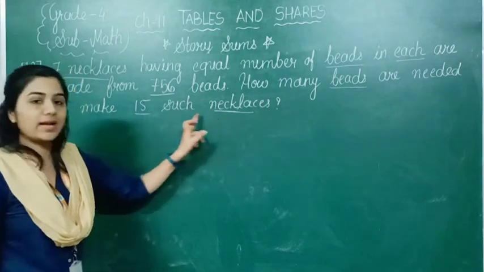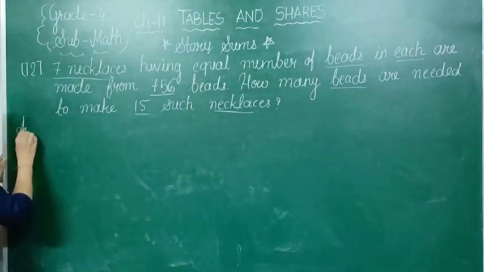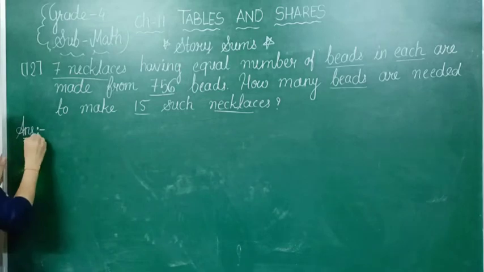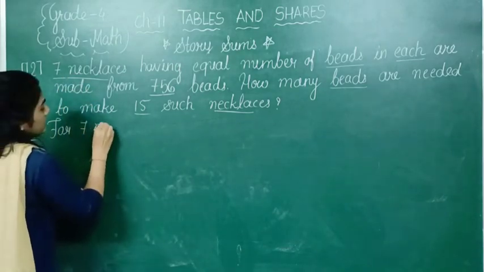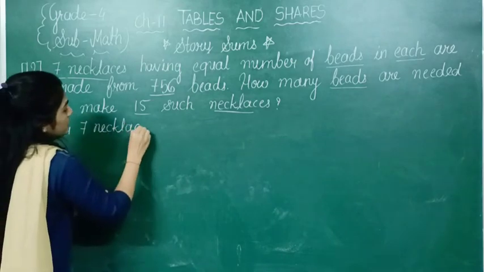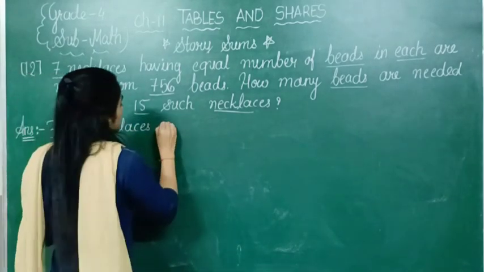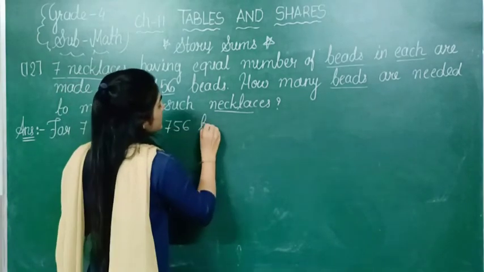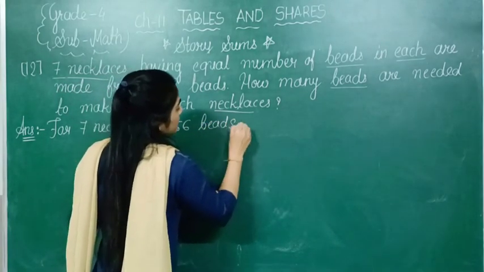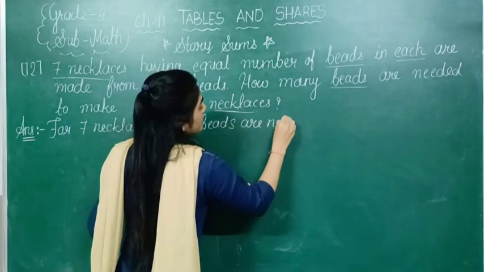So for that, let's make the statement: for 7 necklaces, 756 beads are needed.